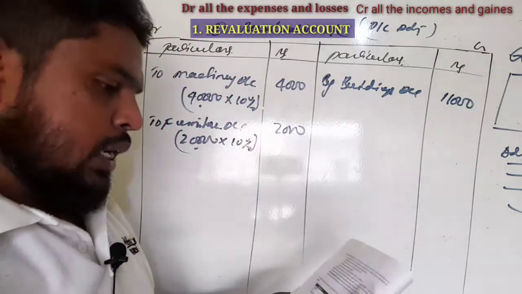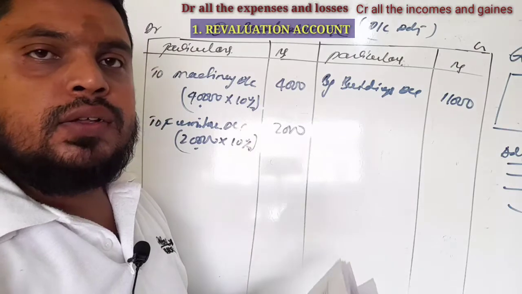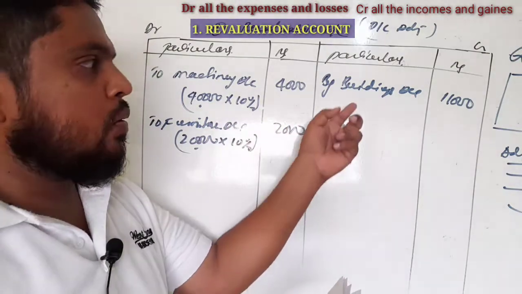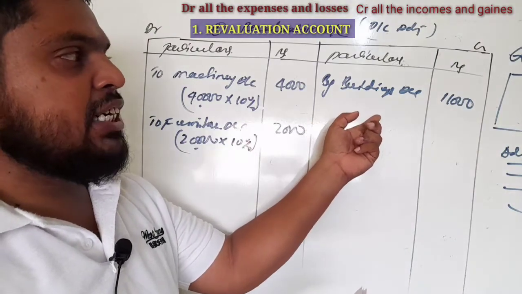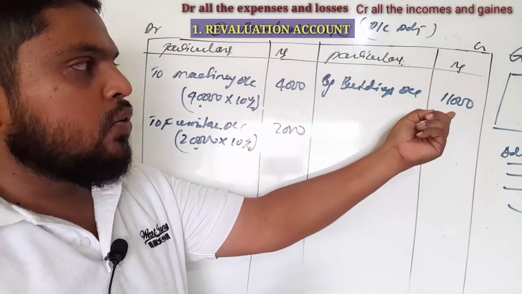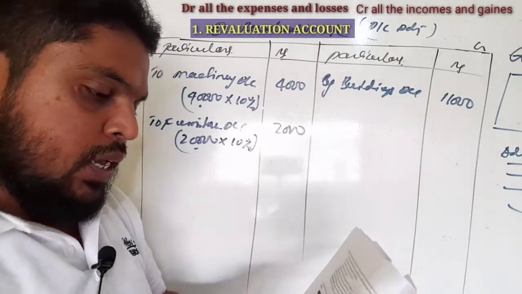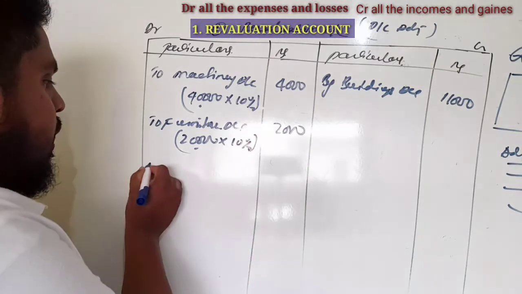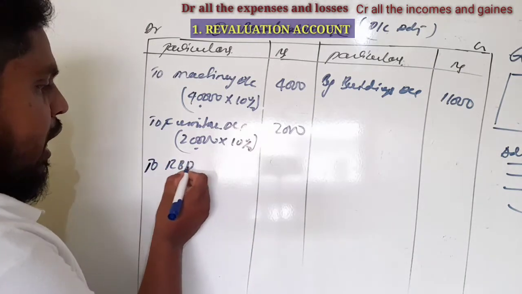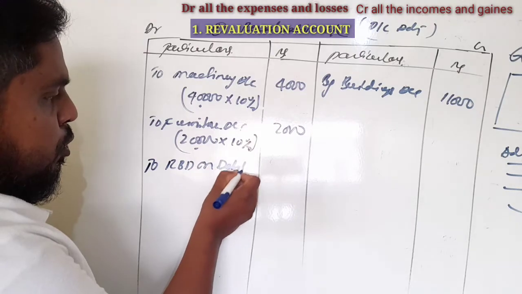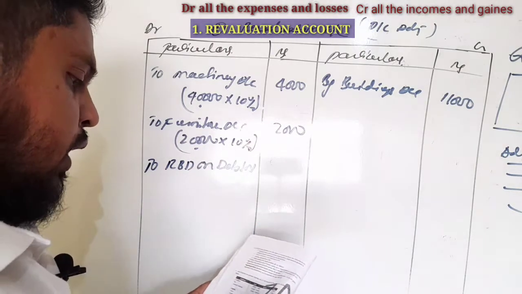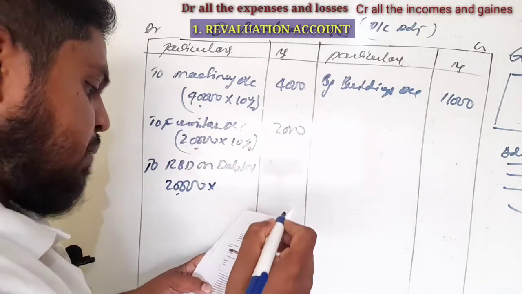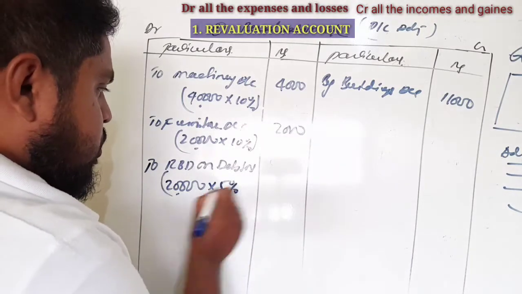If you get revalued, that difference amount should be entered under the revaluation account. Building appreciated by 11,000, he has given that as a direct amount, so 11,000 is an appreciation. Next, maintain RBD at 5% on debtors. RBD is a loss, so you have to calculate it on the debtors amount. Debtors amount is 20,000, so 5% is 1,000.